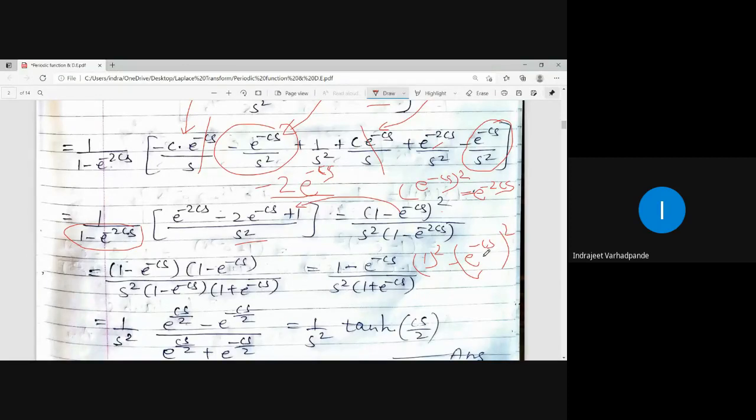Because e to the power minus 2cs is e to the power minus cs whole square. So a square minus b square is a plus b, a minus b, and one of the terms can be cancelled out. Is this logic clear? I split a square minus b square like this.